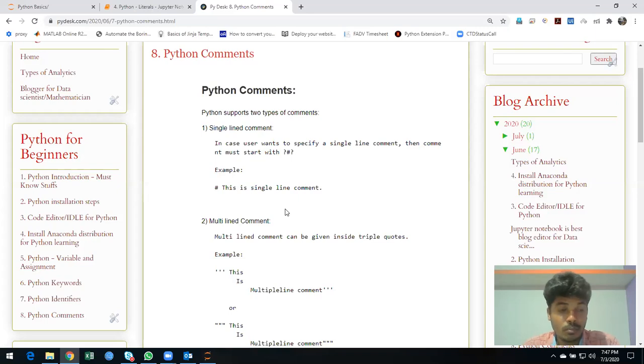We are learning Python basics, and it's for beginners. So far, we have completed the introduction of Python, installation, choosing a code editor, and installing Anaconda, which is very good for Jupyter. We are using it for learning Python, and we have seen variables and assignments, Python keywords, identifiers, and Python comments. These are fundamentals, very basic. We have not entered into any coding yet, and we have discussed syntax and those things. That's okay, and we are going to learn Python literals in this tutorial.